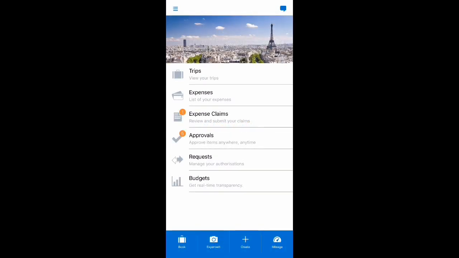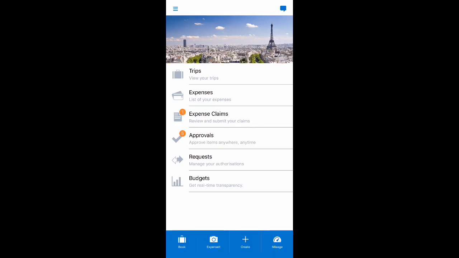So let's start by talking through what we're seeing on the home screen here. I'm set up as a full user of Concur with the ability to request permission to travel, through to booking trips, then capturing expenses and submitting them for approval. As a manager, I can also approve expense reports from my team on my mobile device as well. Today we'll focus mostly on capturing and submitting expenses, focusing on how we can capture subsistence claims and how we can capture mileage. We'll start by looking at mileage.